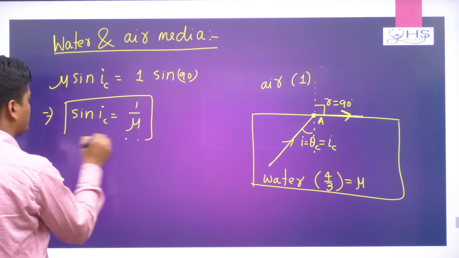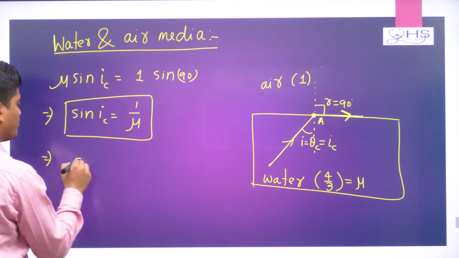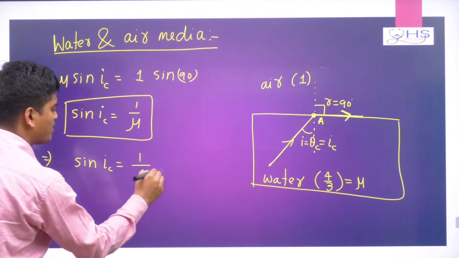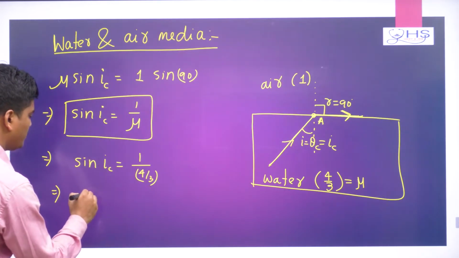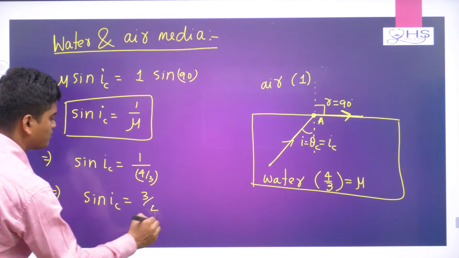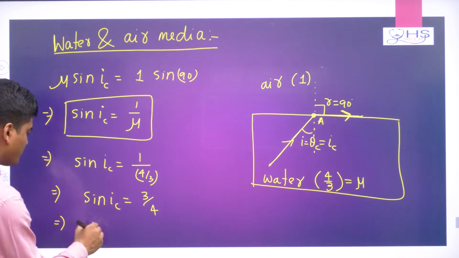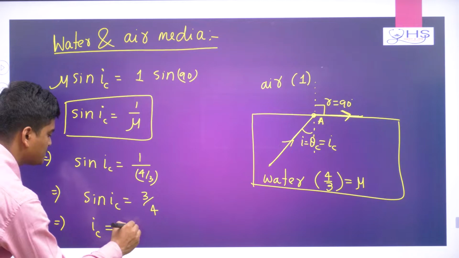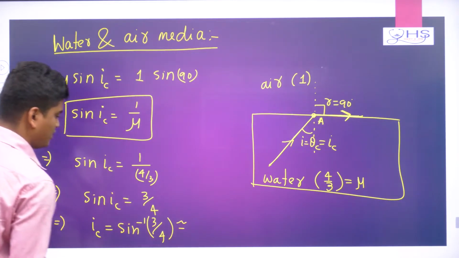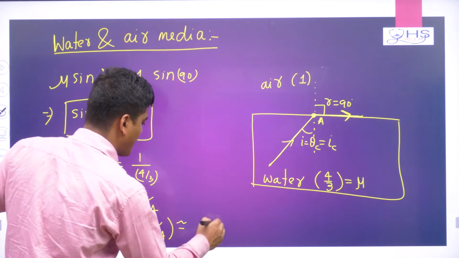Okay. Now, I already know the mu value, so sine IC equals 1 by 4 by 3. So that will be sine IC equal to 3 by 4. Now, from here if I find IC, it is sine inverse 3 by 4, and sine inverse 3 by 4 is nearly equal to 49 degree.